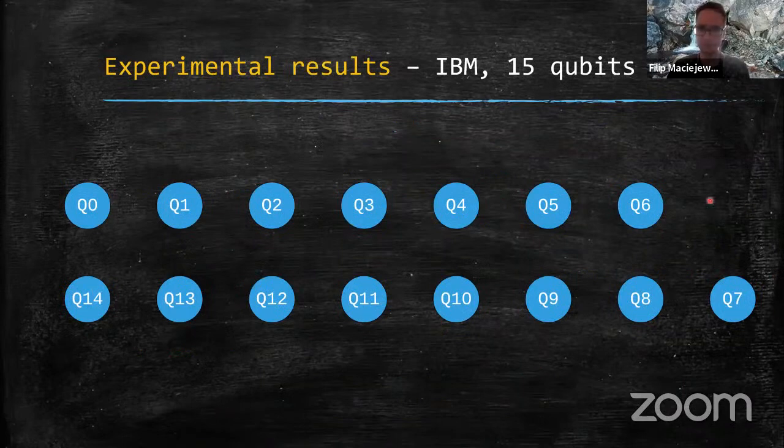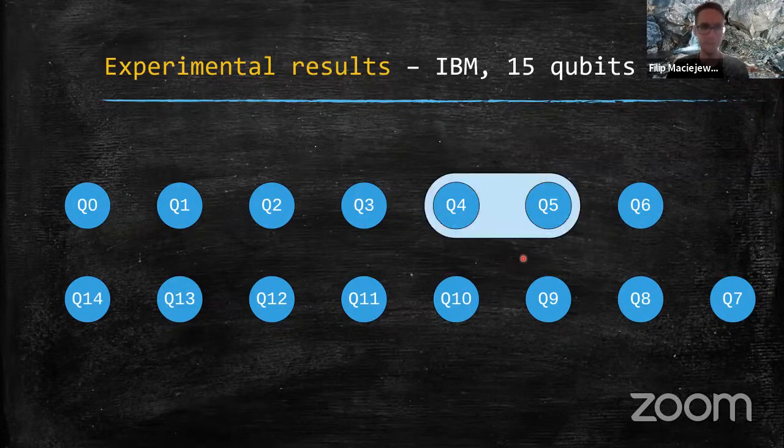So this is the scheme of IBM's 15-qubit Melbourne device. This is a physical layout of it, meaning that all nearest neighbors are connected by an entangling gate. Now, if we perform our procedure, we can see, for example, the following cluster. Those will be some exemplary results. Okay, so we see that actually we discovered strong correlations only in one pair. Okay, so maybe what about the milder correlations, like the neighborhoods I was talking about?